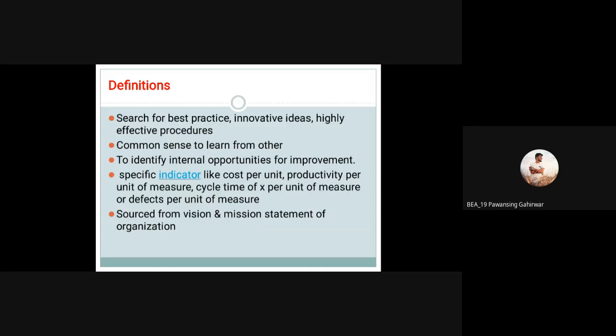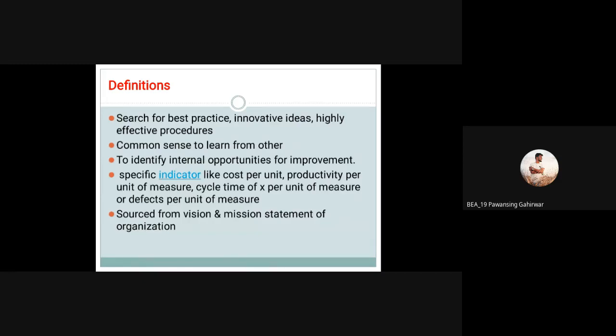Now, specific indicators like cost per unit, productivity per unit of measure, cycle time of X per unit of measure, or defects per unit of measure. These are some examples of the indicators, so we have to compare them. These are the indicators, or we can say the display in the analysis of whatever the procedure, so we have to compare for that also. Is it right? That will also be benchmarking.